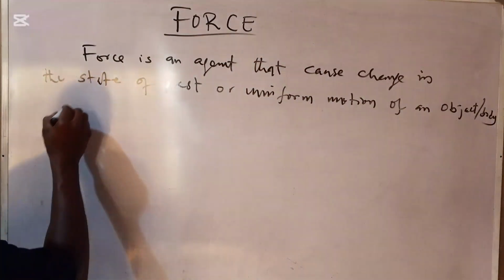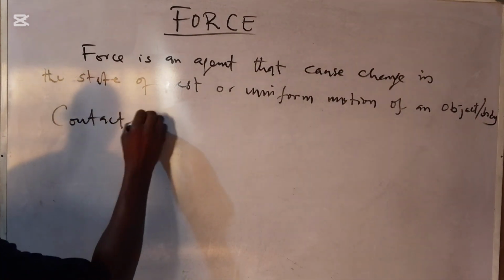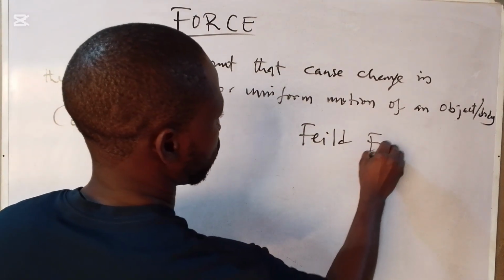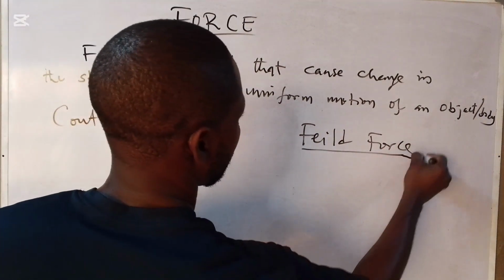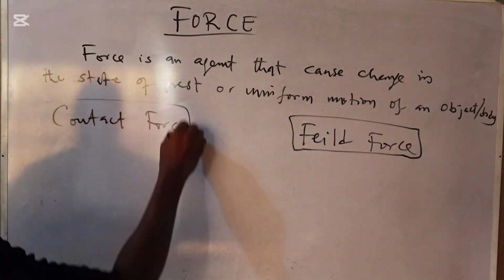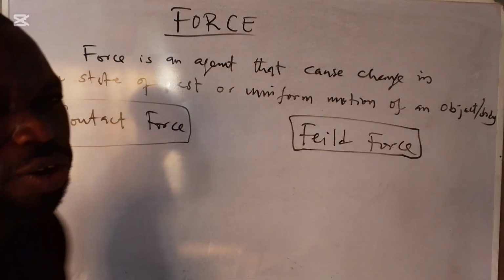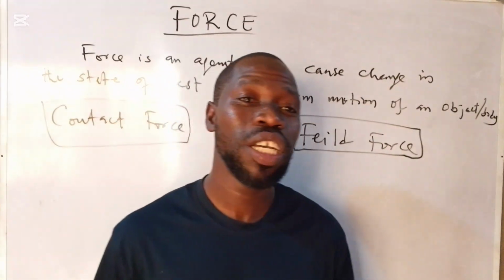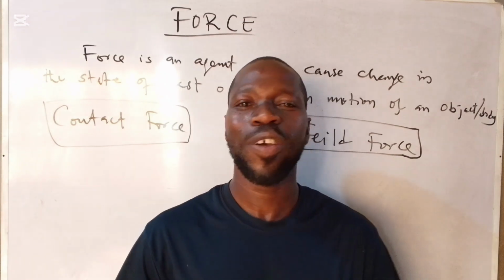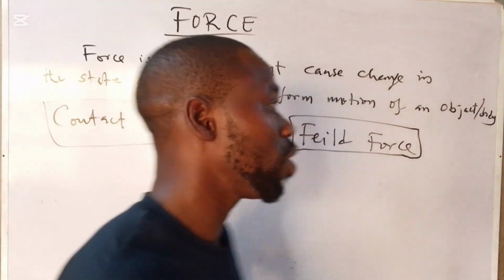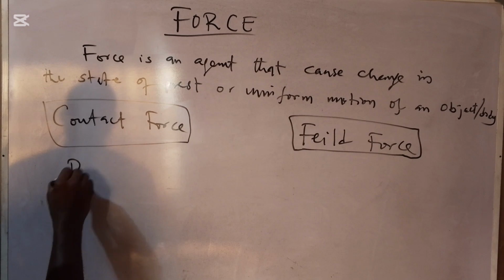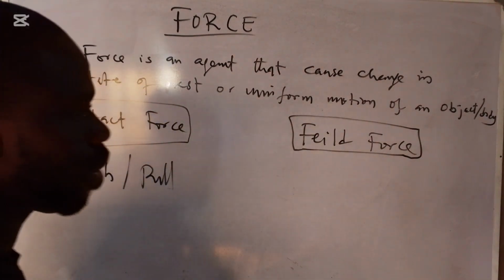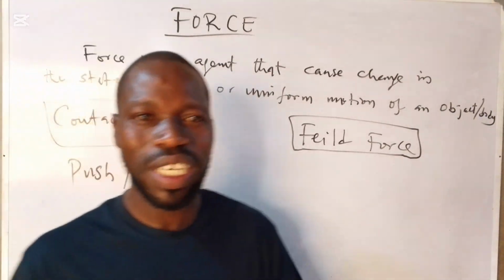You have contact force or field force, right? Contact force is this force that must be in contact with the object for it to be effective, for it to cause a change in motion, for it to cause the displacement, for it to cause change in the state of rest, it must be in contact. For example, push or pull. When you're pushing or pulling an object, you have to hold it, you have to touch it, you have to be in contact with it.